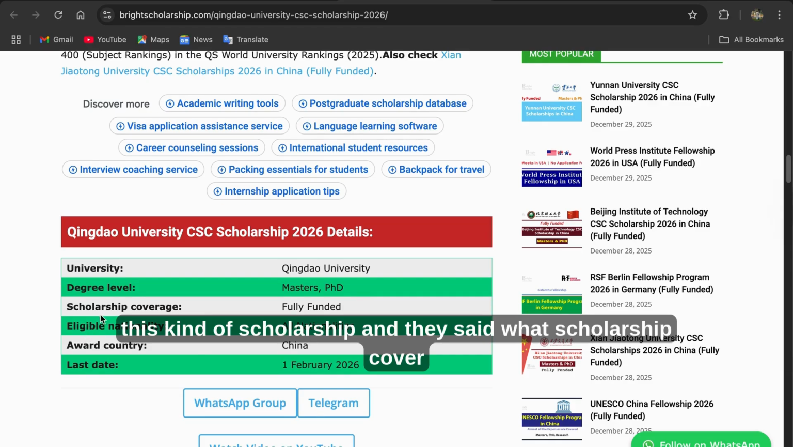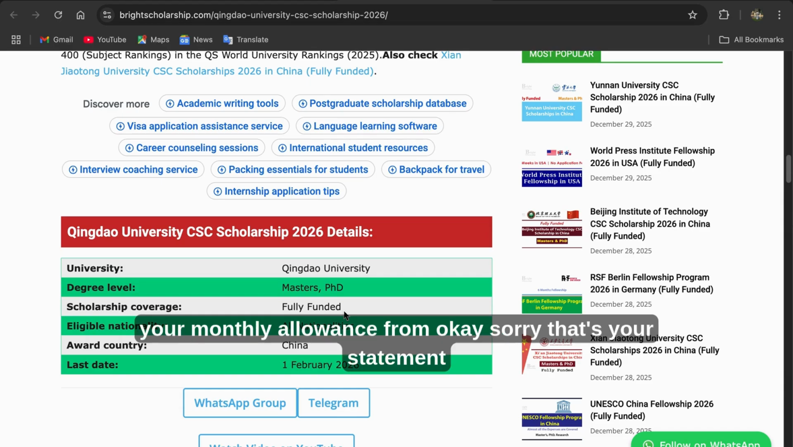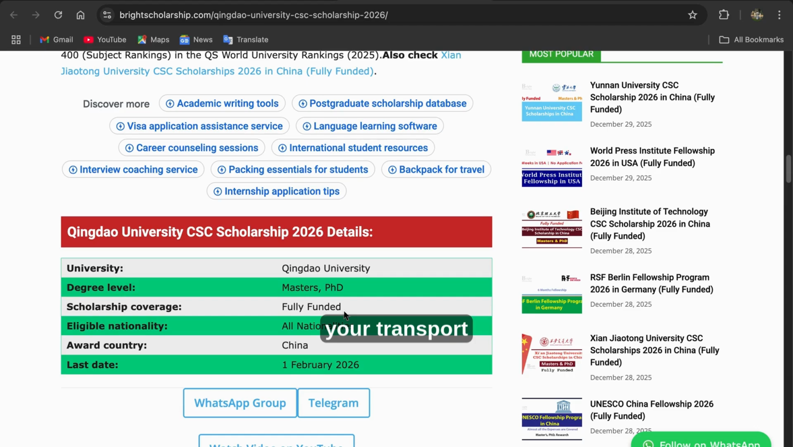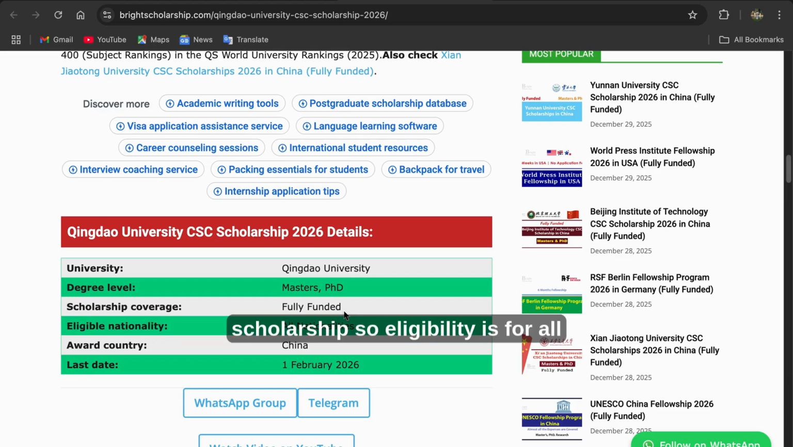And the scholarship coverage is fully funded. That means your monthly expenses will be paid. Your monthly allowance will be paid. Sorry, that's your stipend, your transport, your accommodation, your feeding, your travel, and everything, your books and textbooks and everything will be funded by the university through this scholarship.